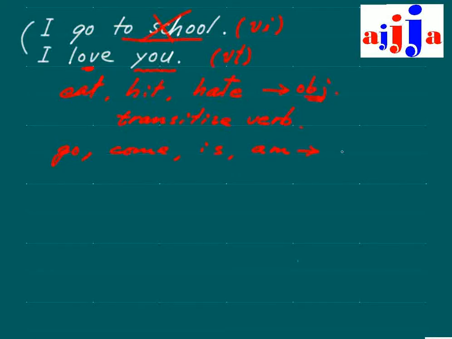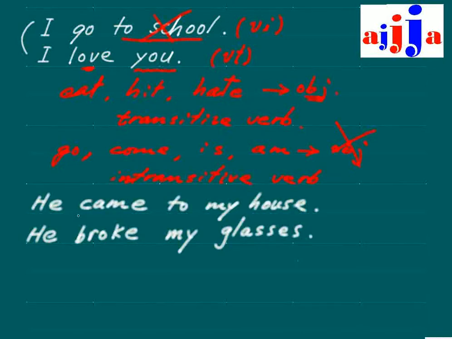This kind of verb, we don't need the object, no object. Then we call this one intransitive verb. Intransitive verb.